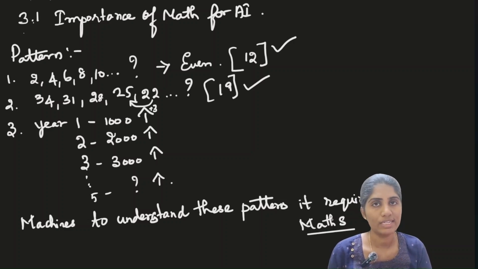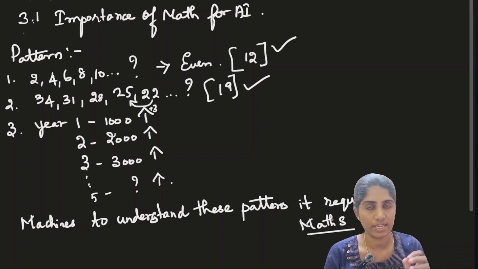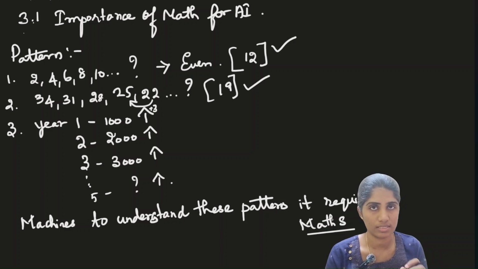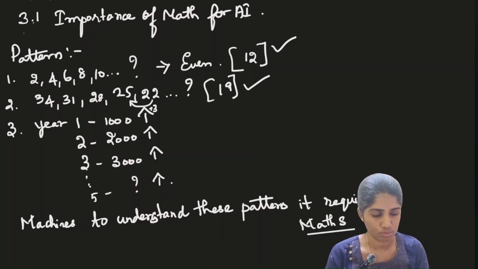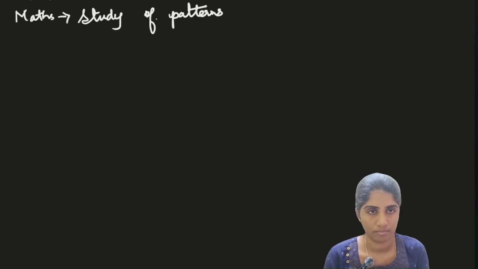Each chapter which we are going to focus on will cover different functionalities. When we take probability, it can predict the possibility of outcomes, how many outcomes are possible. So like that, each topic has a separate unique category which artificial intelligence uses to identify these patterns. So maths is the study of patterns. First try to understand that maths is the study of patterns.